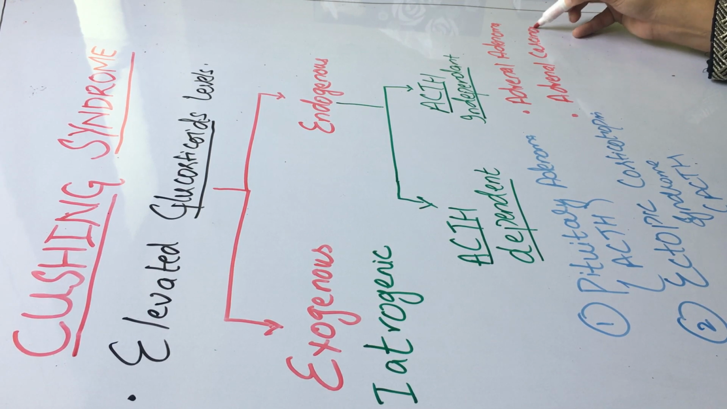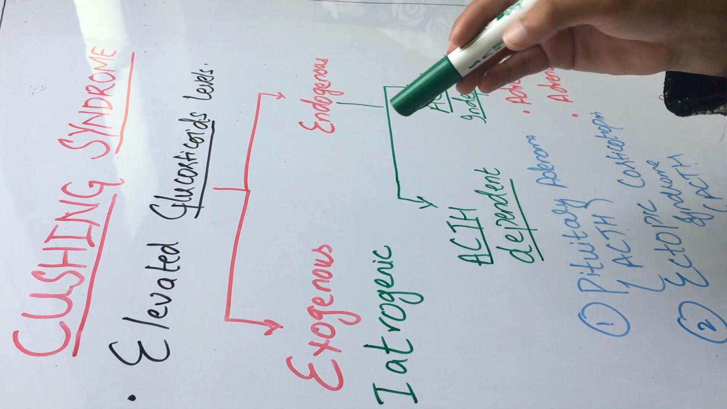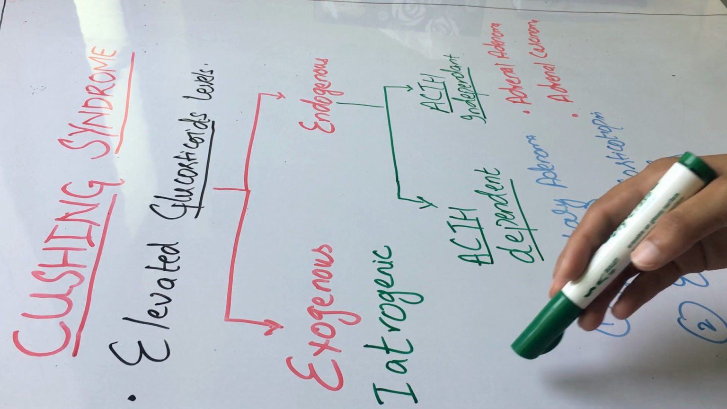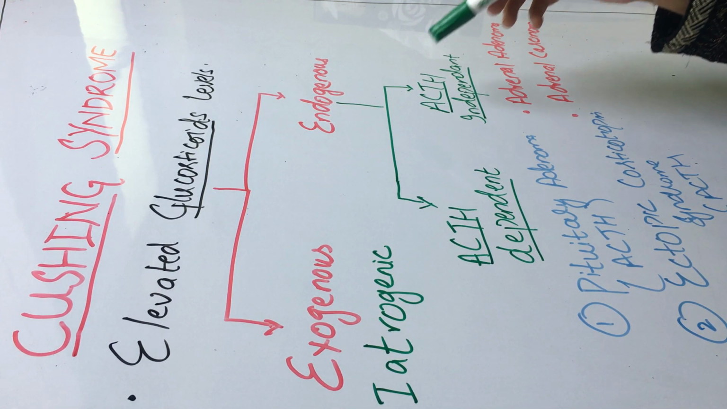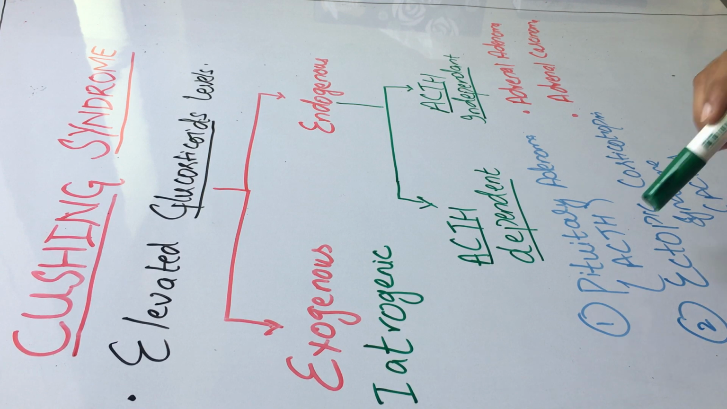So what we discussed about Cushing syndrome is that it is due to raised glucocorticoid levels, and the source of the raised glucocorticoid level could be exogenous, iatrogenic, where you yourself are taking glucocorticoids. And the second is endogenous, where in your body the glucocorticoids are being produced, and they could be ACTH dependent or ACTH independent. In ACTH dependent there could be an ACTH secreting pituitary adenoma or ectopic corticotropin syndrome, while in ACTH independent there could be adrenal adenoma or adrenal carcinoma.